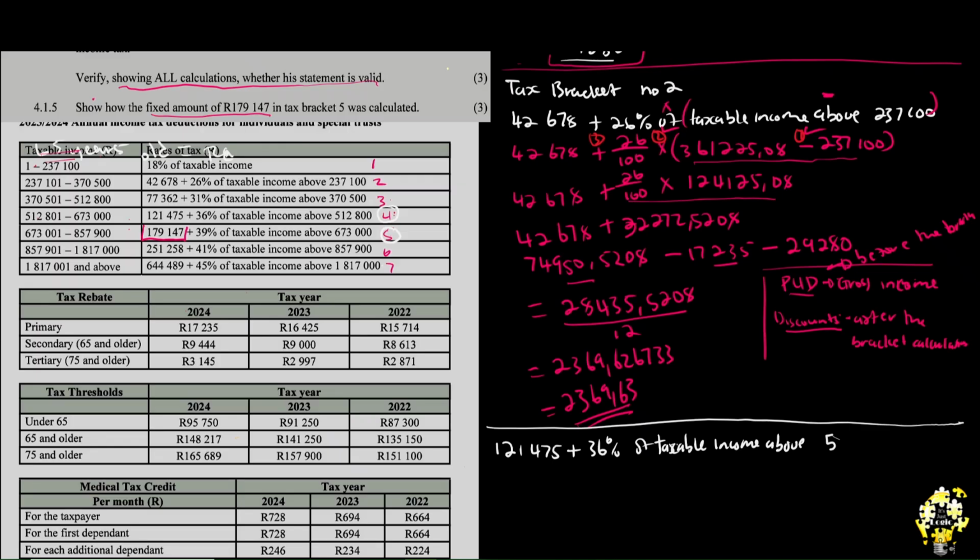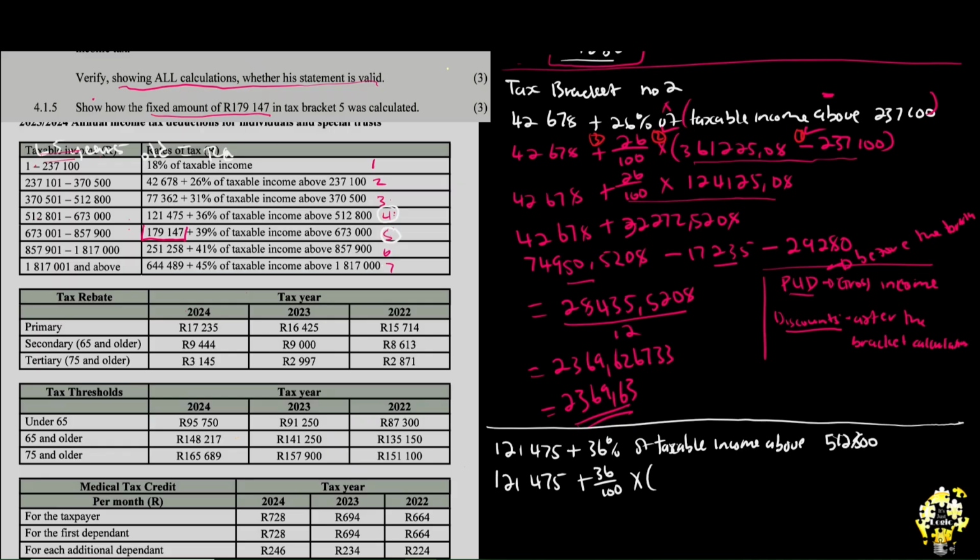It's above 512,800. By now, you know how to make this look like it's supposed to look, to be calculatable. 121,475 plus 36 over 100.